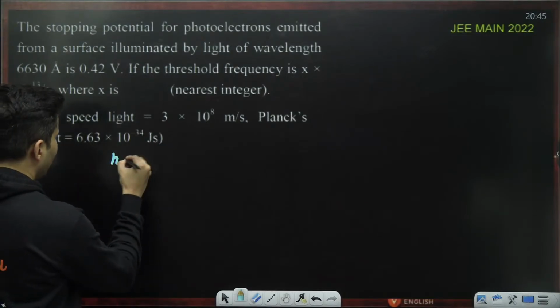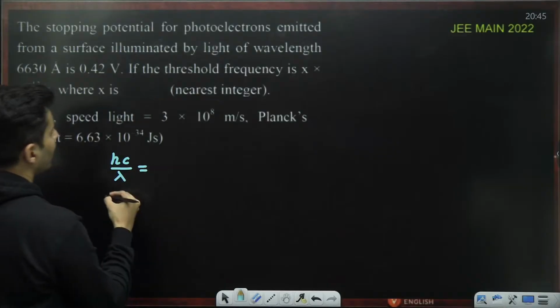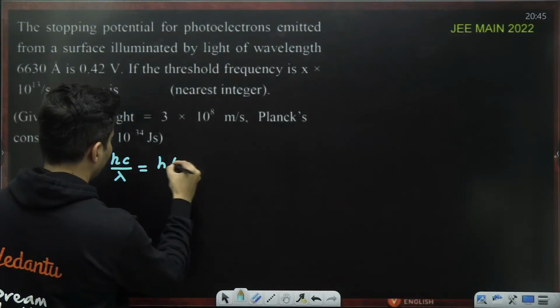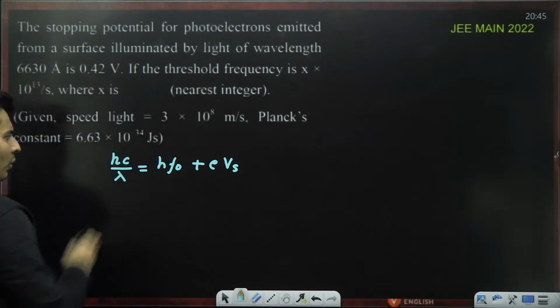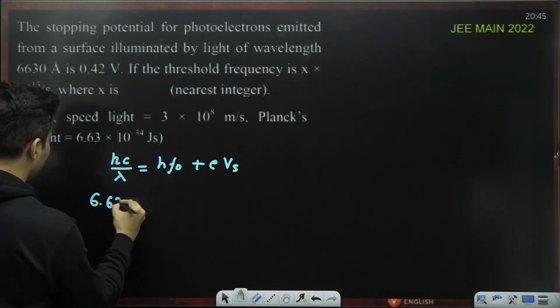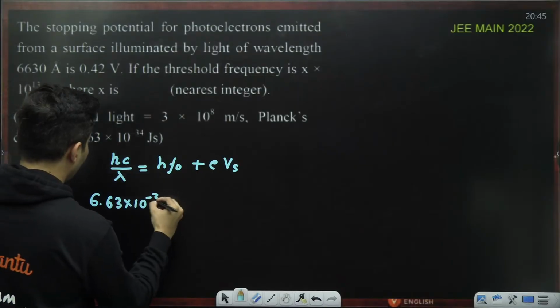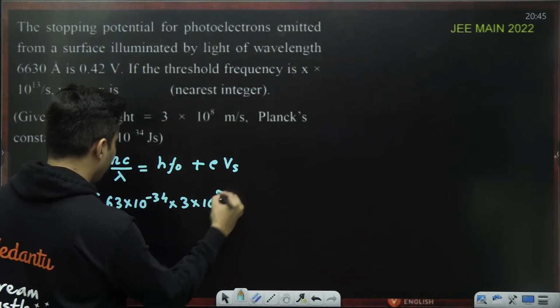So we know hc by lambda is h f naught plus e times Vs. This is our photoelectric equation. h is 6.63 into 10 to the power negative 34. c is 3 into 10 to the power 8.